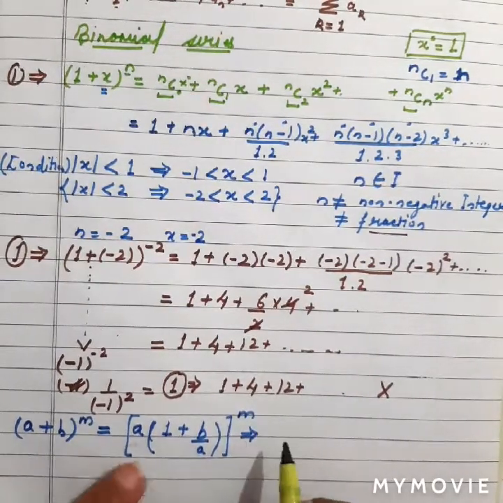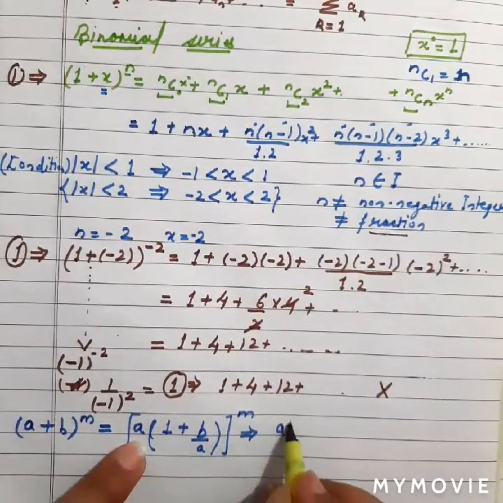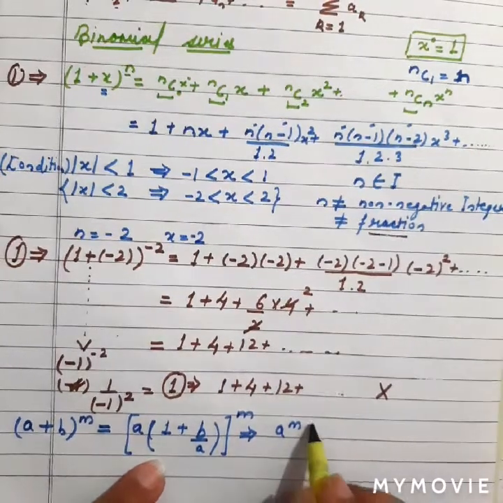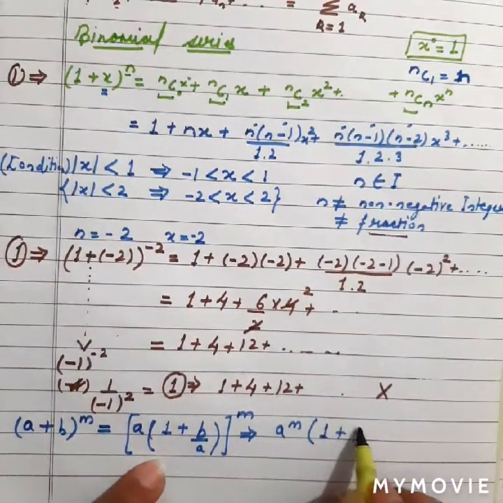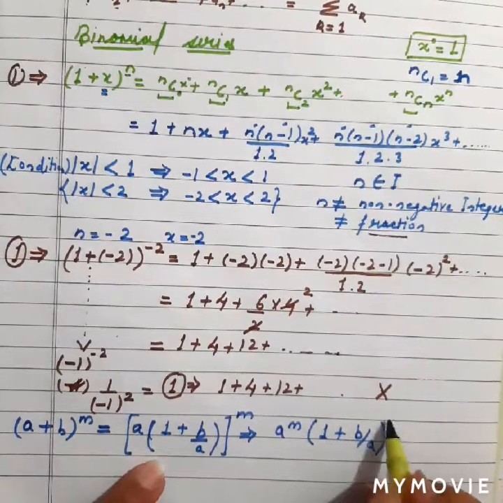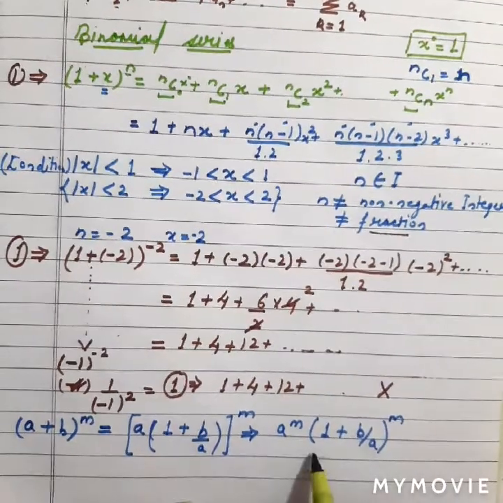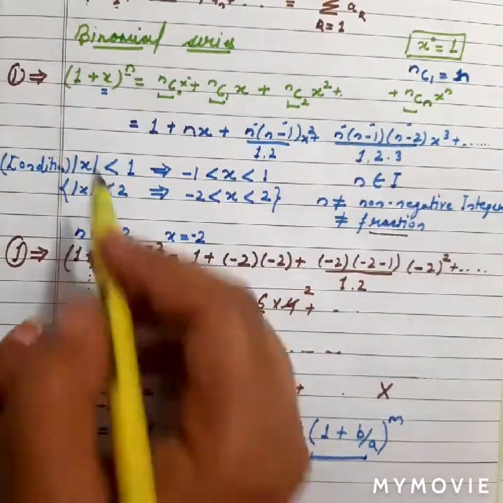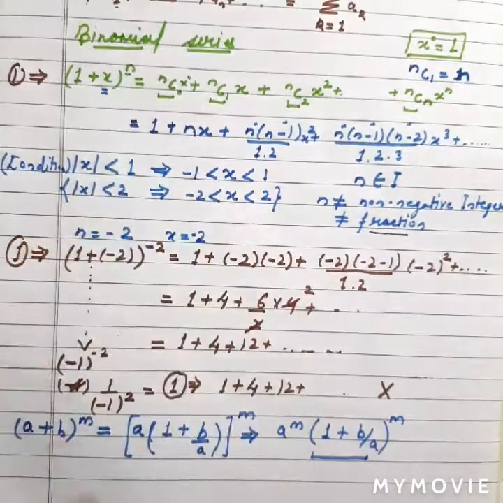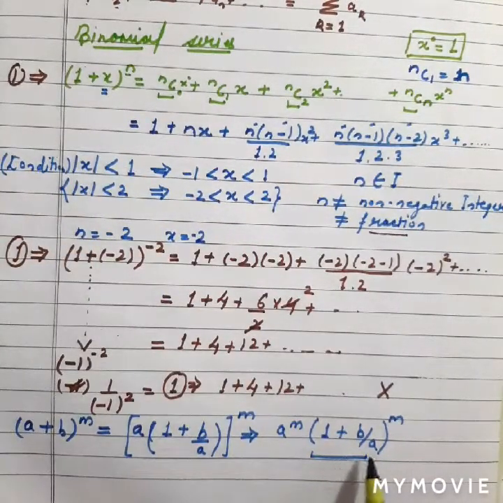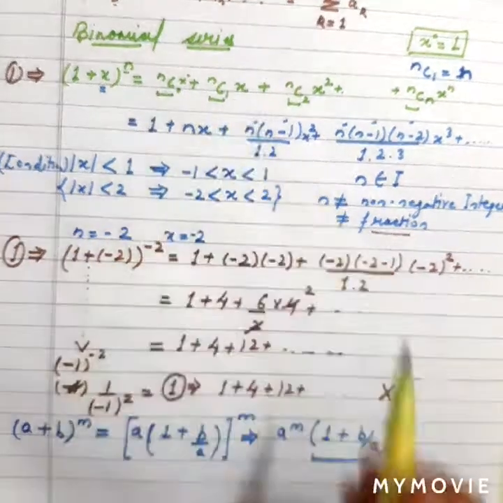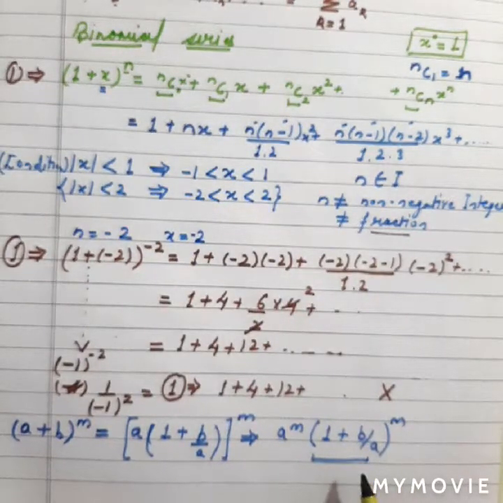Now a raised to power m, and 1 plus b upon a raised to power m. Now we got this expression of the form 1 plus x raised to power n. We will apply this expansion over here.